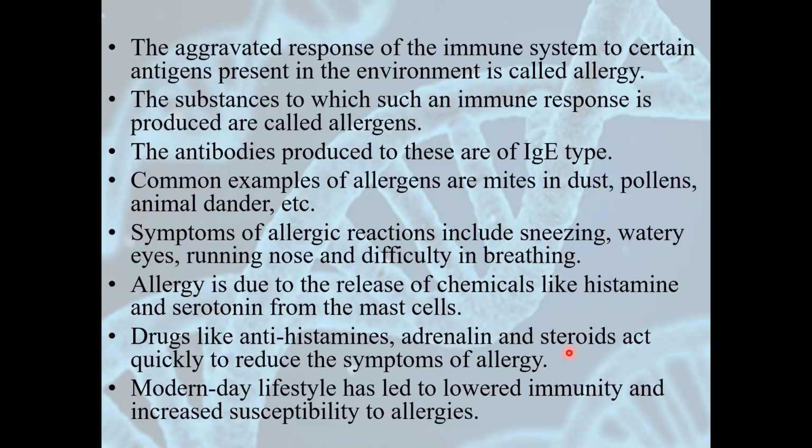Why do these allergic reactions occur in our body? Because in some persons who are prone to this allergy, because of these allergens, some chemicals are released. Chemicals like histamine and serotonin are released from the mast cells. How to protect the person from these allergic reactions? Doctors give them some drugs like antihistamines, adrenalines, steroids. They reduce the symptoms of allergy.